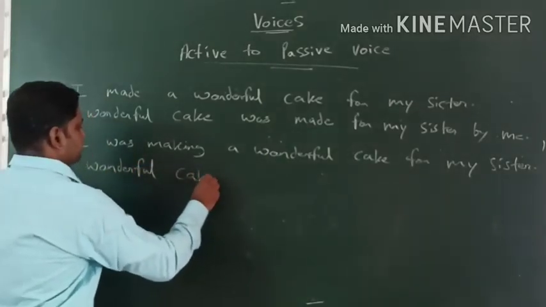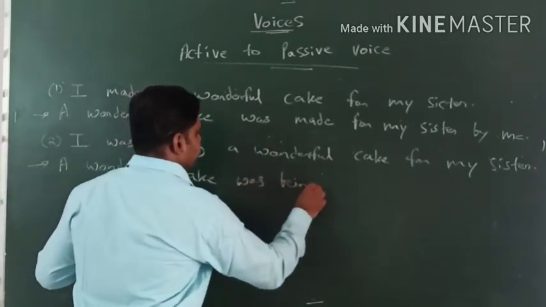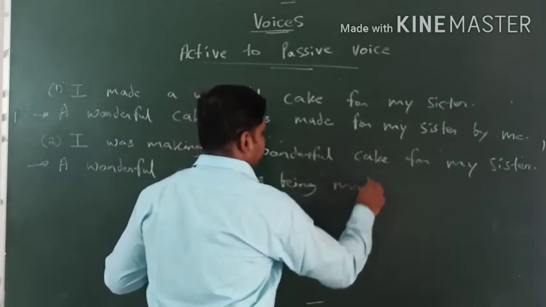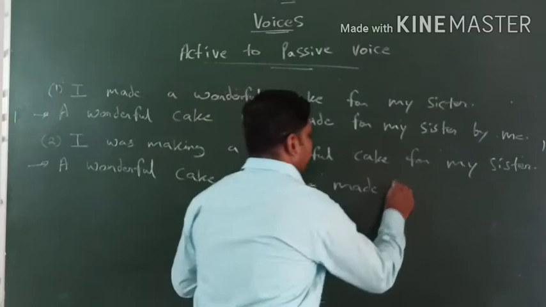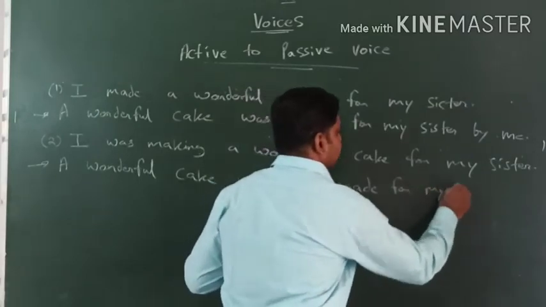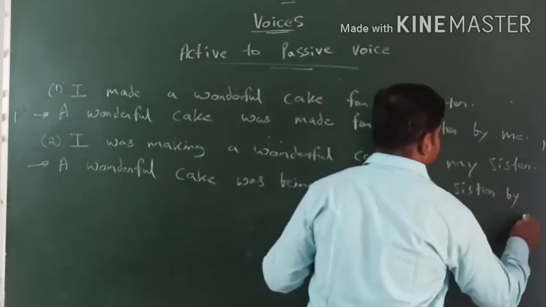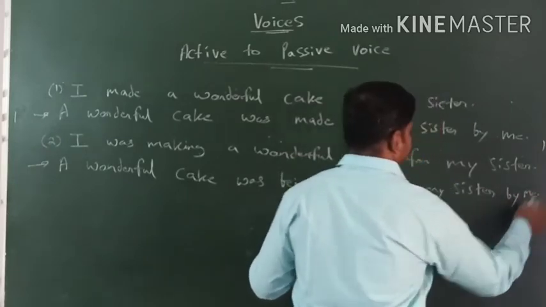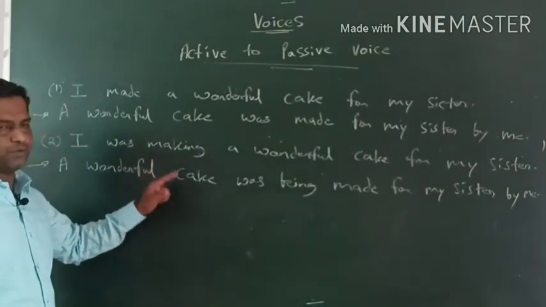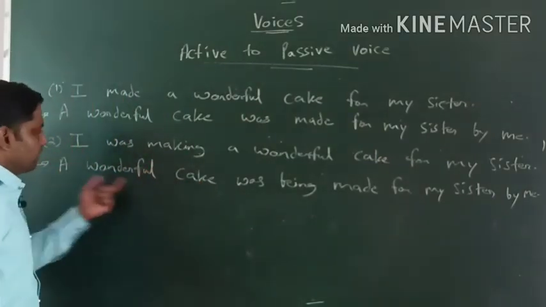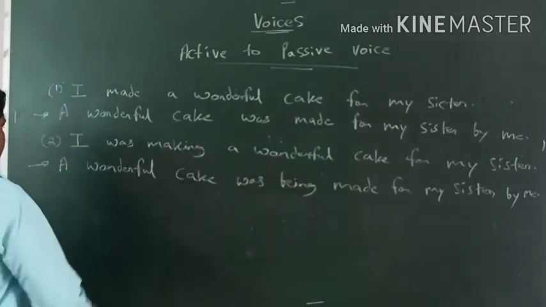A wonderful cake was being made for my sister by me. Okay, this is the treatment we have done from active to passive, right? A wonderful cake was being made for my sister by me, right?